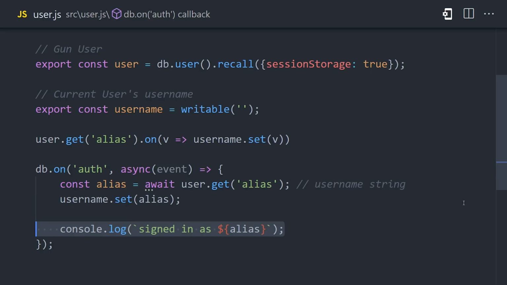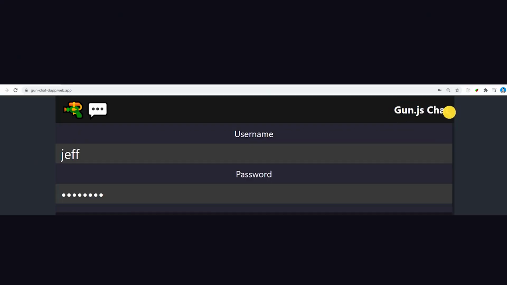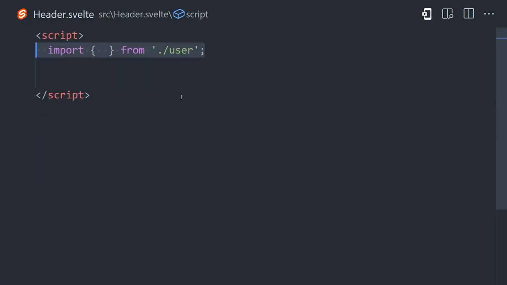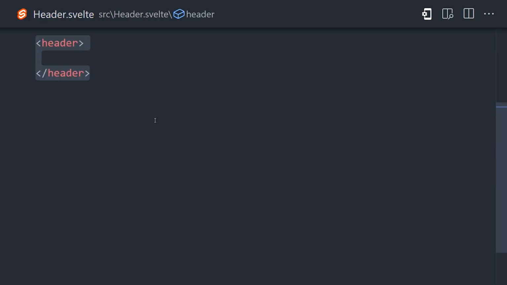Now, I'm going to kind of do things in reverse here because I first want to show you how the store works in Svelte. We have this header component here that will show the title of the app if you're not logged in, but if you are logged in, it'll show your username as well as your avatar. Now, implementing signout is really easy. All we have to do is import the username store and the gun user object. Then we'll create a function called signout that calls leave on the user and sets the username store to an empty string. Then down in the HTML, we have a button that when clicked will call the signout function.